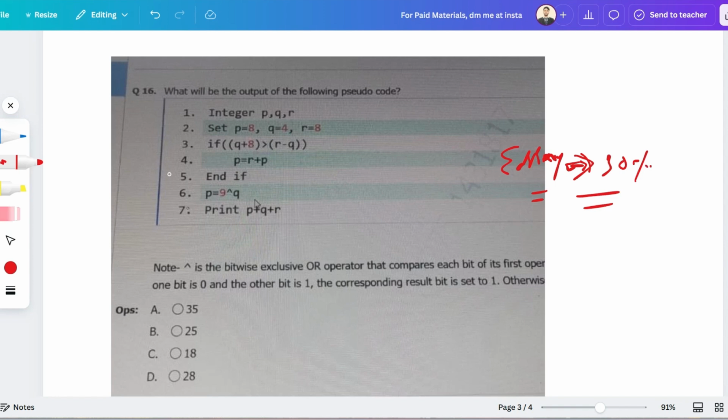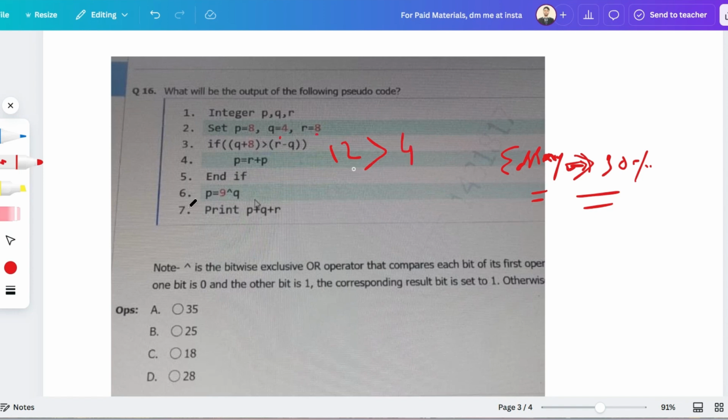Okay, so what will be the output of the following pseudocode? I hope this is visible to you guys. At first, let me just share the values of p, q and r that are initialized. At first, we are checking the condition: if q plus 8 is greater than r minus q. So q plus 8 means q is equal to 4, 4 plus 8 means 12, greater than r minus q, which is 8 minus 4, that is 4.